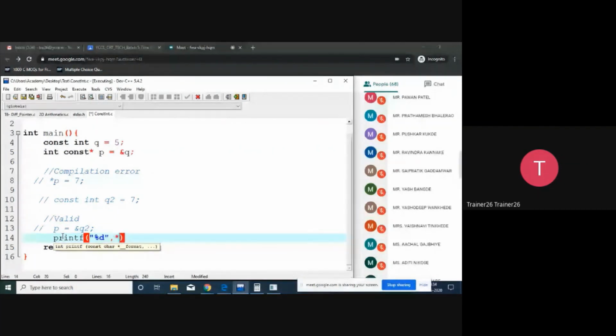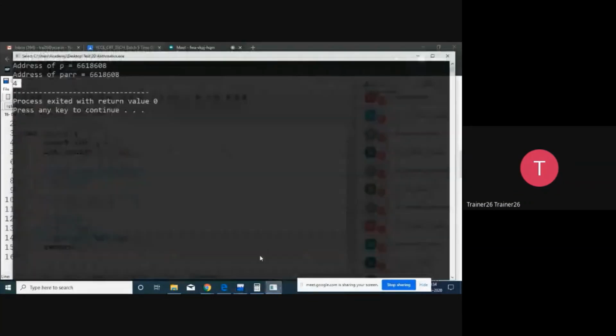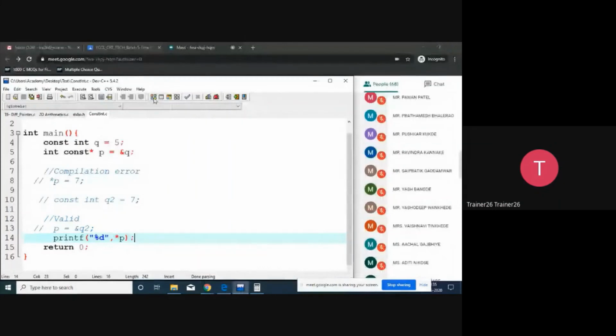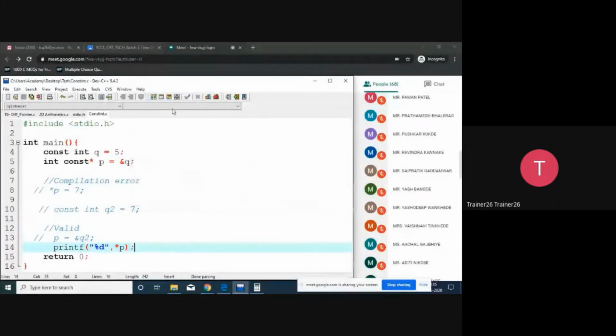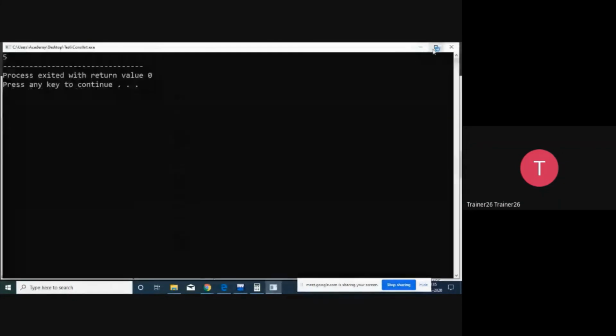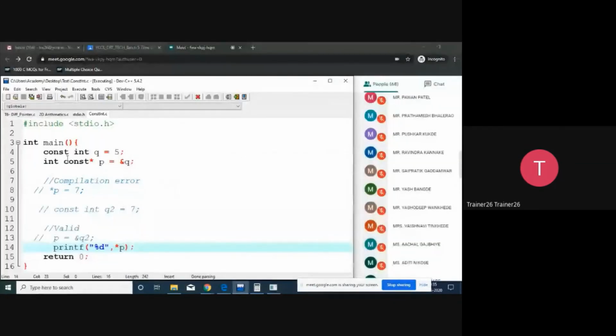Once I say this, Control S, compile, no problem, run. It will display 5, no problem. That is the value of the integer is constant, and for that we are going to require a constant pointer, that is a pointer pointing to a value.